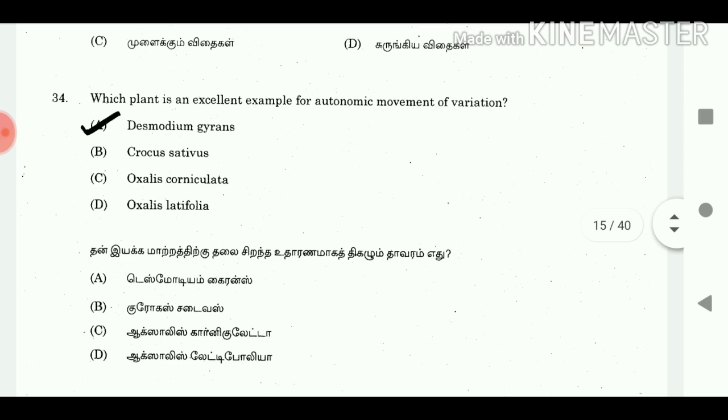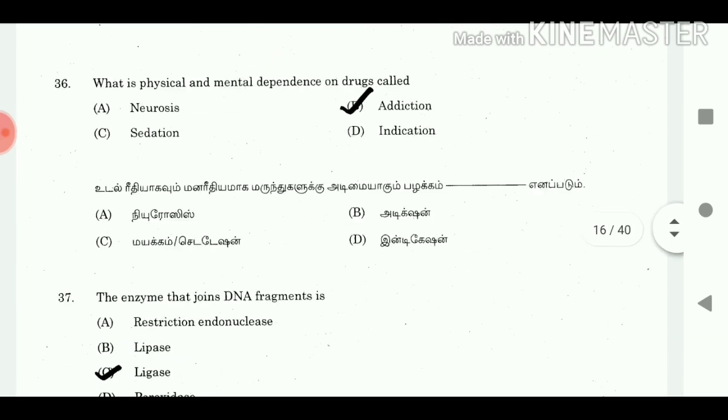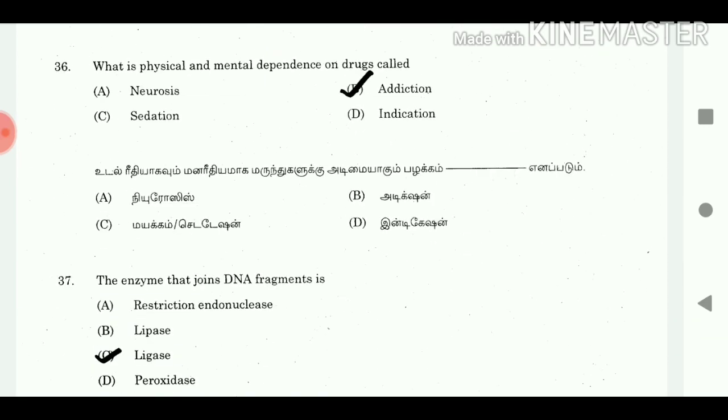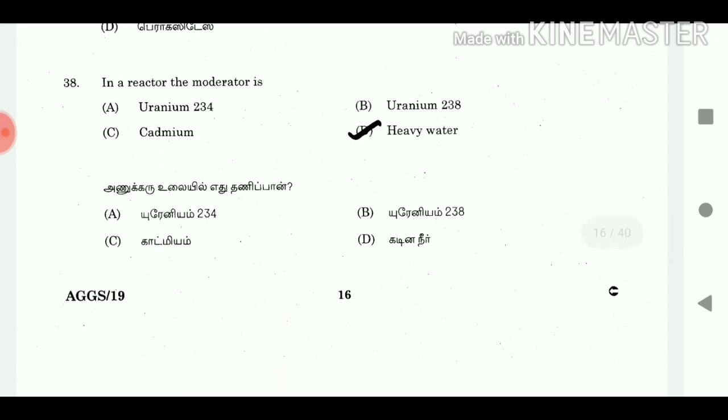34. Which plant is an excellent example for autonomic movement of variation? Answer Desmodium gyrans. 35. Where does oxidative phosphorylation take place? Answer mitochondrion. 36. What is physical and mental dependence on drugs called? Answer addiction. 37. The enzyme that joins the DNA fragments is answer ligase. 38. In a reactor, the moderator is answer heavy water.